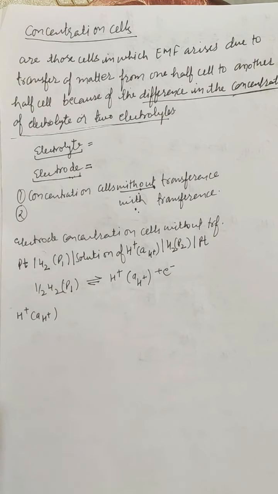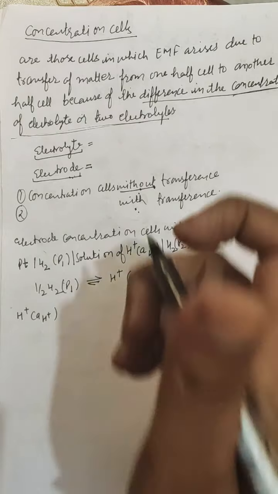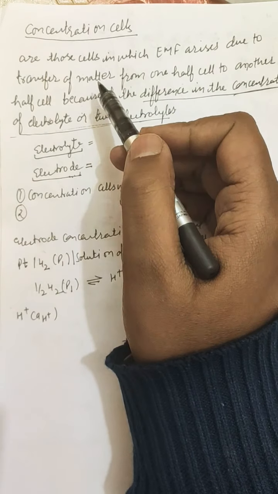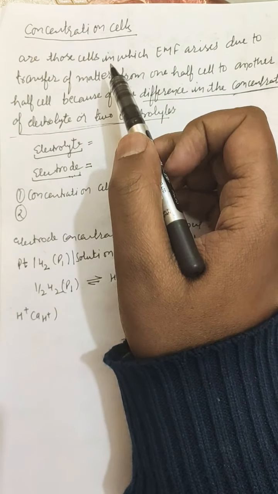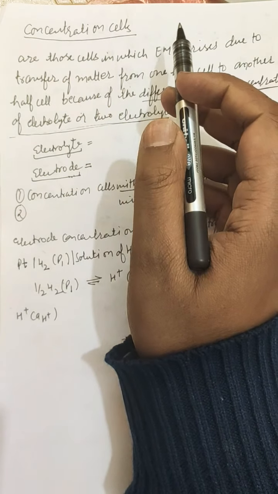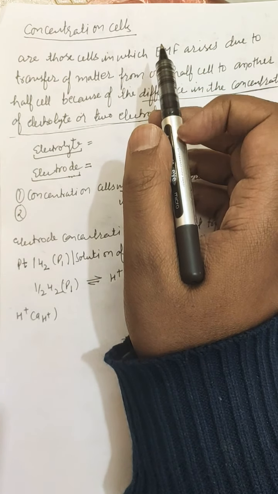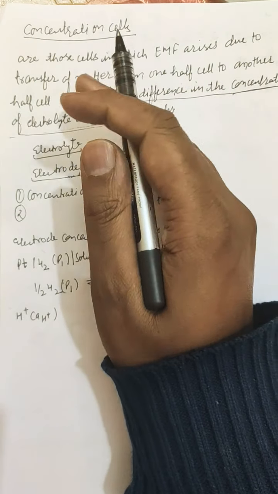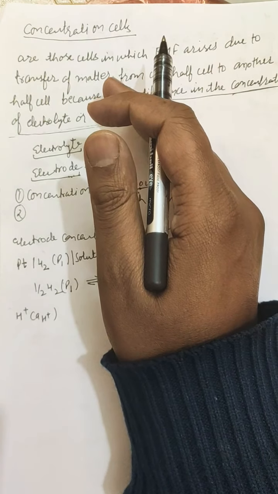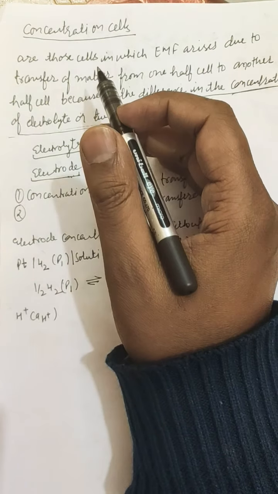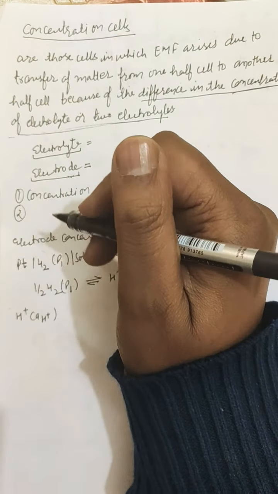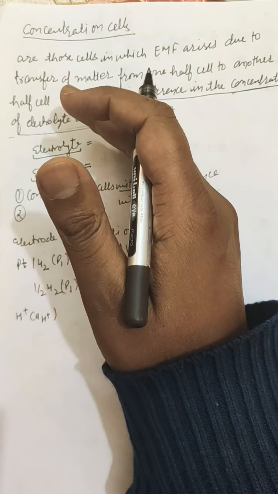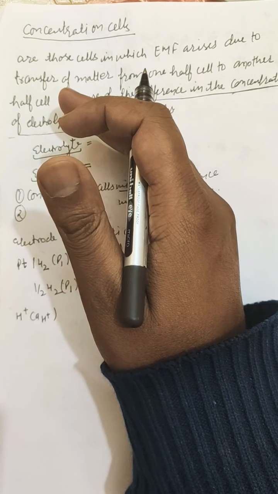So today we will study the concentration cells. Earlier I told you about the electrochemical cells. In case of electrochemical cell, the electrical energy was generated due to the redox reaction, that is due to the reduction and oxidation reaction. But there was a difference between the standard reduction potential of the two electrodes, which results in the formation of the EMF. And after some time, that standard reduction potential becomes equal for both the half cells, and the cell stops working.